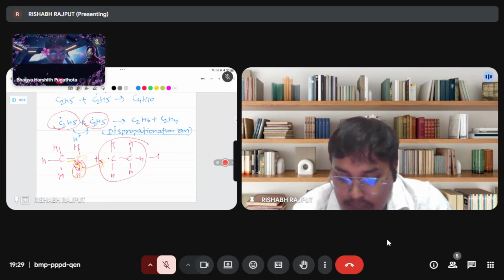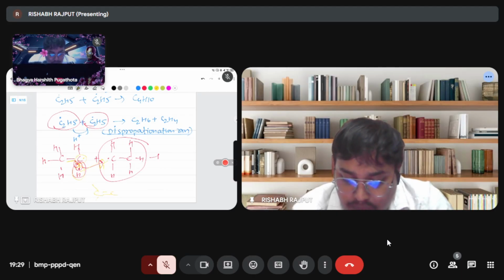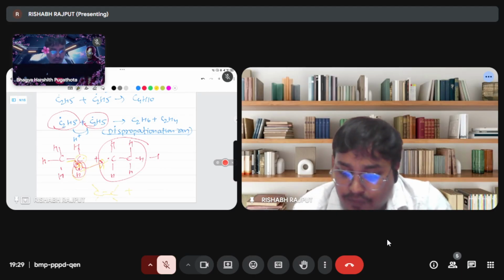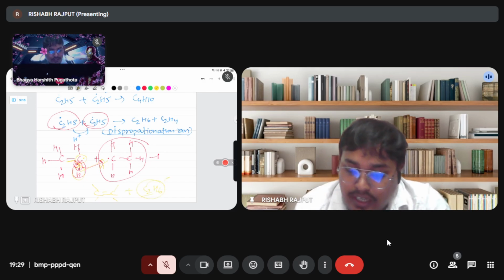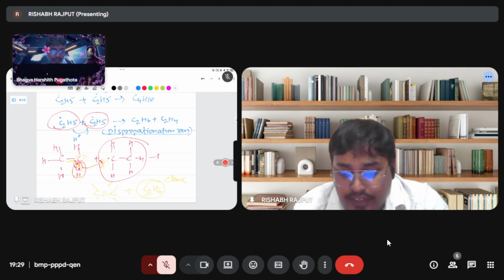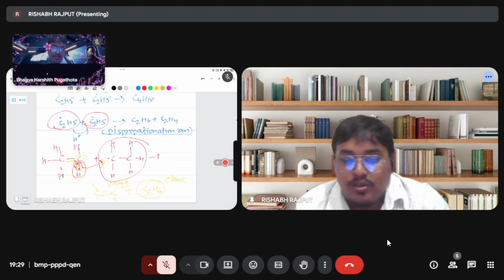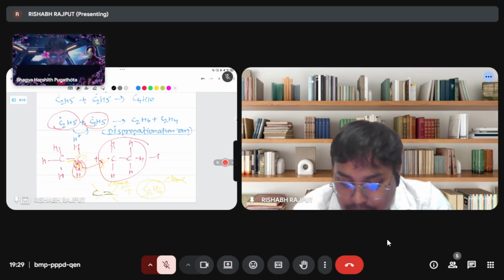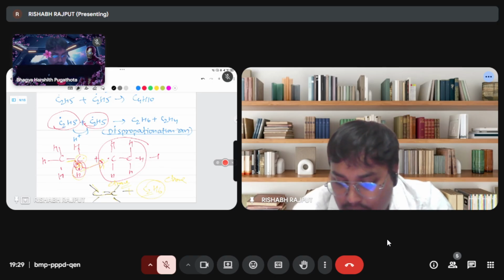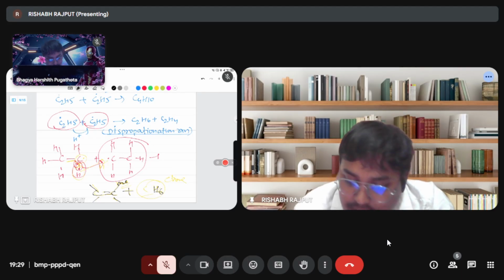So in this case, two products are possible. Here C2H6, ethane, is possible. Here ethene is also possible, but it is very less, so that is why we are not discussing it. I will write it in a very faint color. I will write here C2H6. It is ethane.